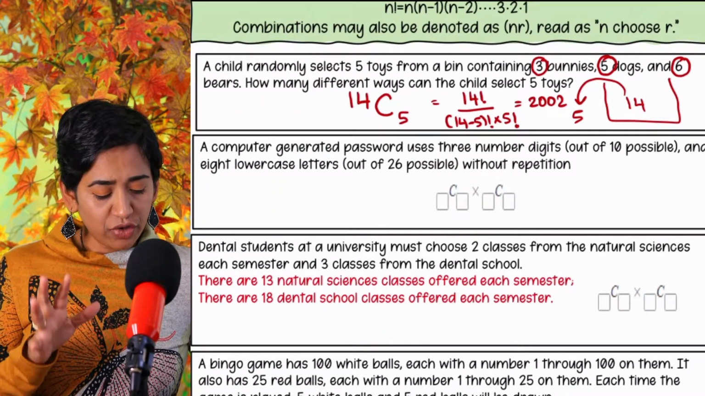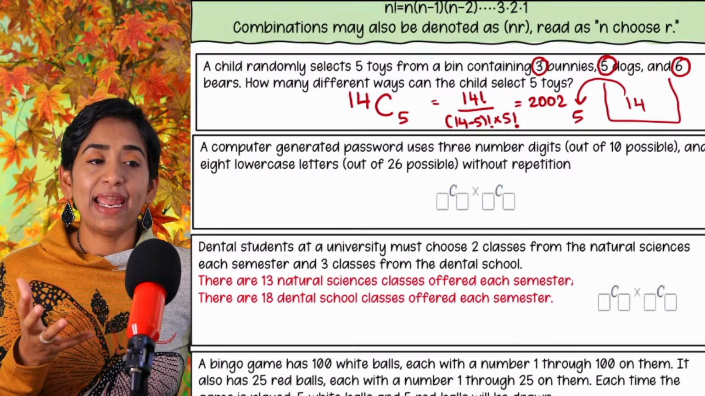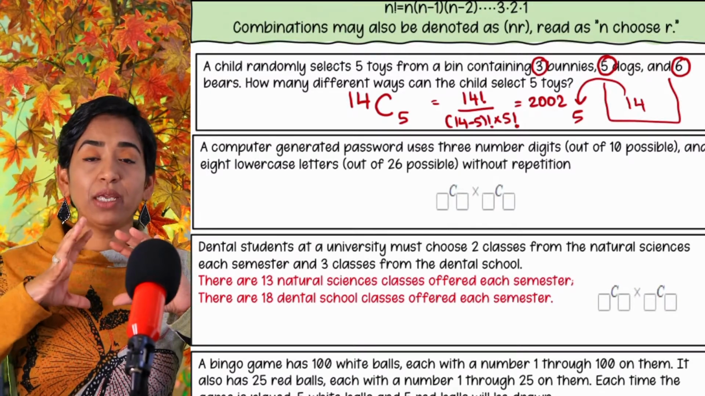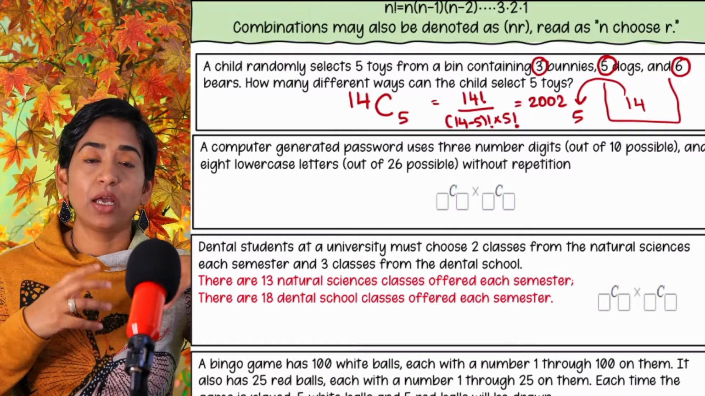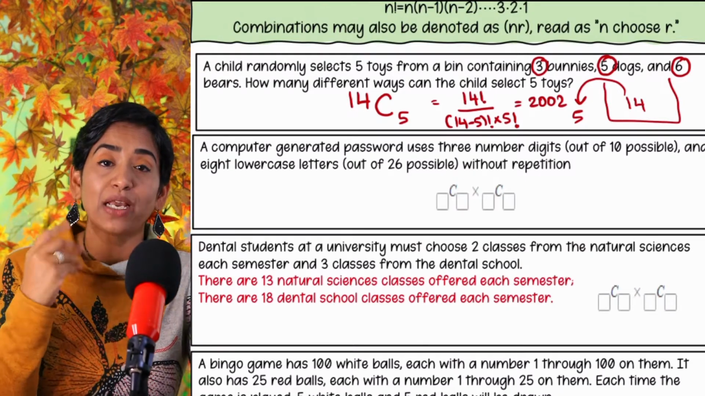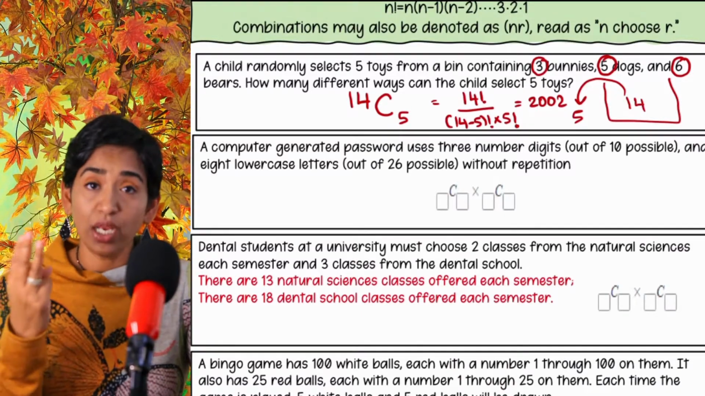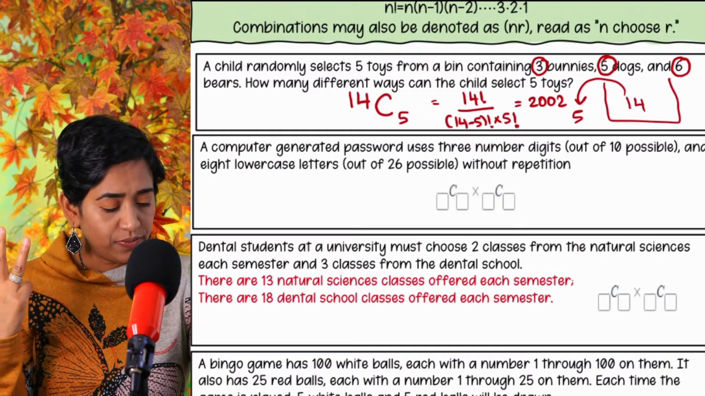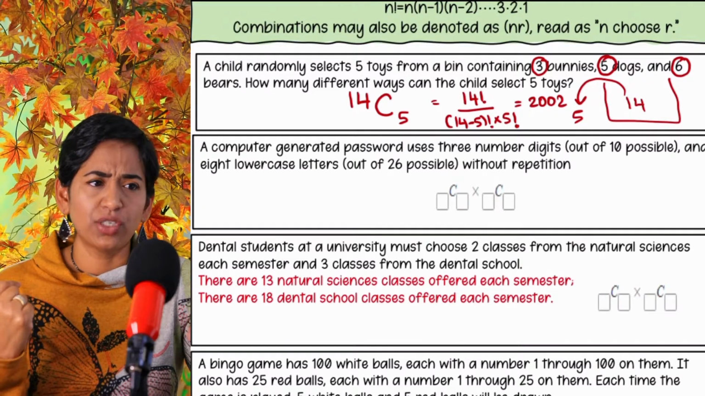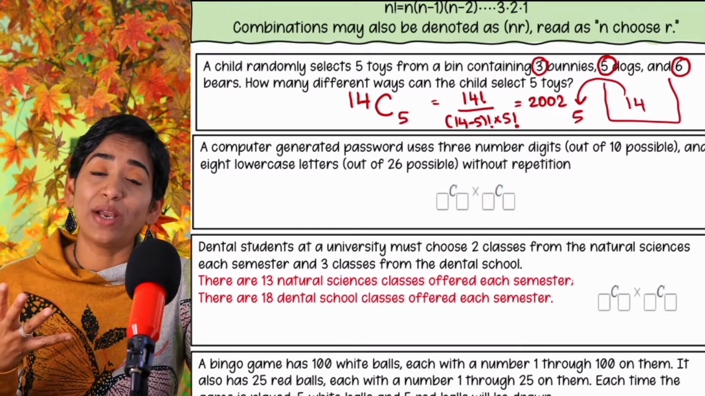A computer-generated password uses 3 number digits and 8 lowercase letters, without repetition. So what's happening? A computer is randomly generating a password. So you have to use those numbers and alphabets to make a password. The generated password uses 3 numbers and 8 lowercase letters without repetition. I think the question is missing. The question says, how many ways can this be done?